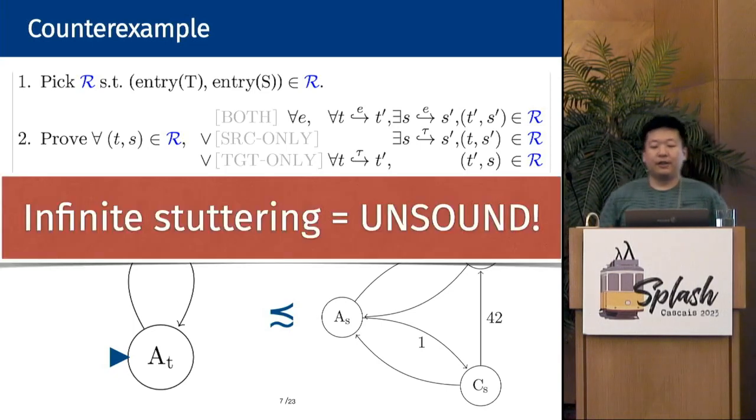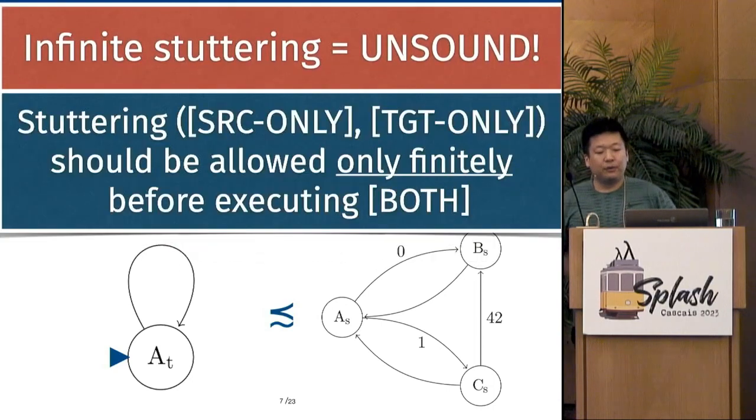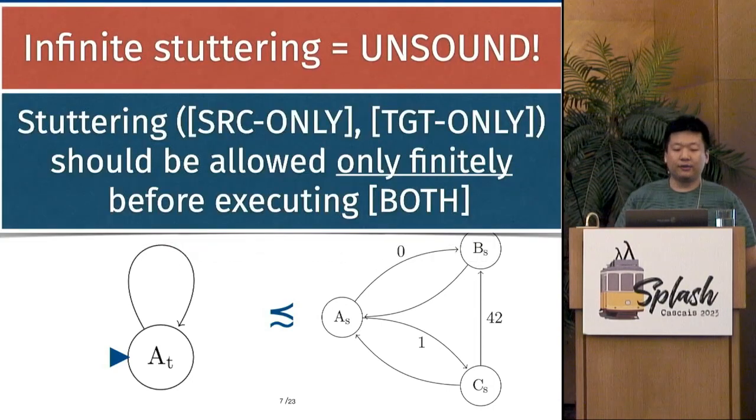The lesson here is that infinite stuttering is bad. Thus, to prevent infinite stuttering from happening, all the stuttering simulations enforce one more condition on the user. The exact style of such an enforcement differs by simulation, but on the bottom line, they all require the stuttering steps to appear only finitely many times before executing both.